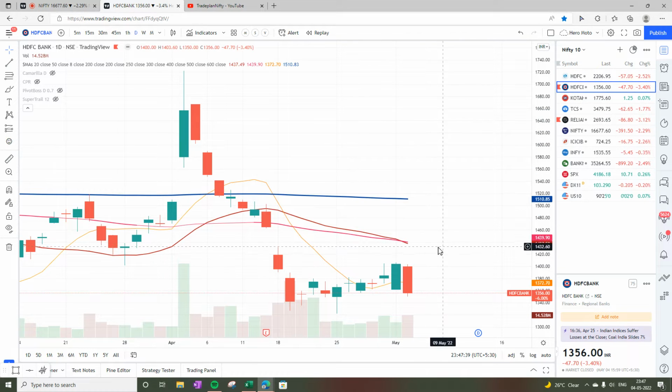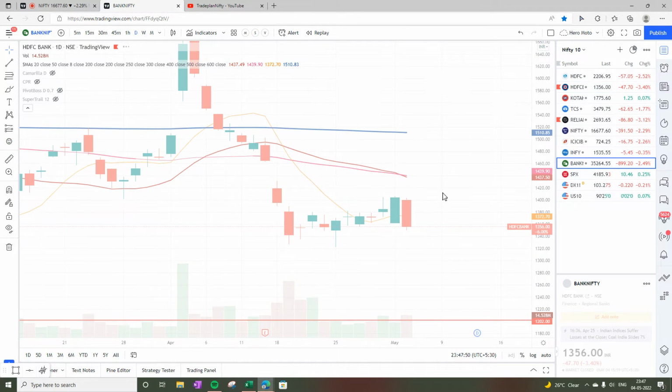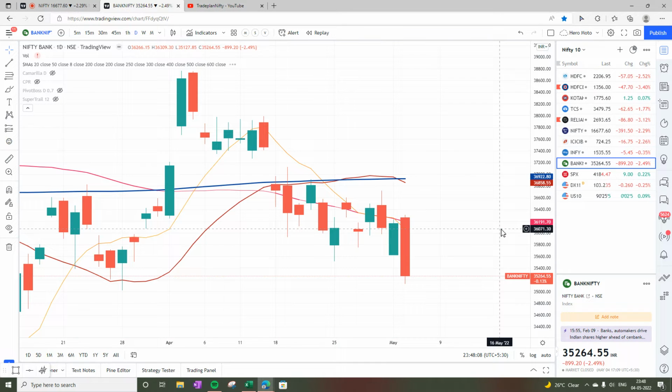Similarly, HDFC Bank, we see a direct impact of RBI policy, and it has shown a big red bar today and closed below all the moving averages. So definitely in downtrend. And same is the story with Bank Nifty, where we see another very big red bar, a direct impact of RBI policy.